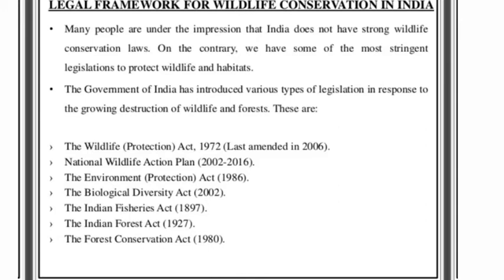Some examples are given here. The WLPA Act 1972, which was amended in 2006, the National Wildlife Action Plan, which commenced in 2002 and ended in 2016, the Environment Protection Act from 1986, the Biological Diversity Act from 2002, the Indian Fisheries Act 1897, the Indian Forest Act 1927, the Forest Conservation Act 1980.